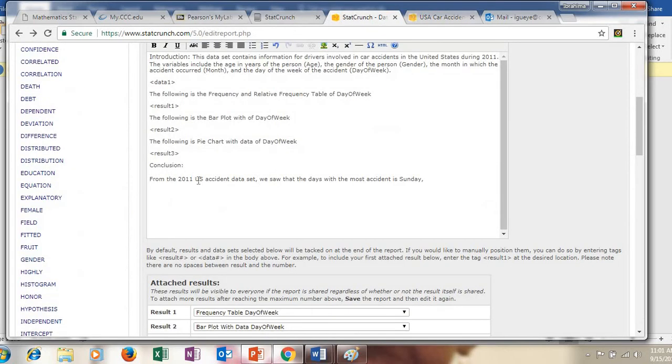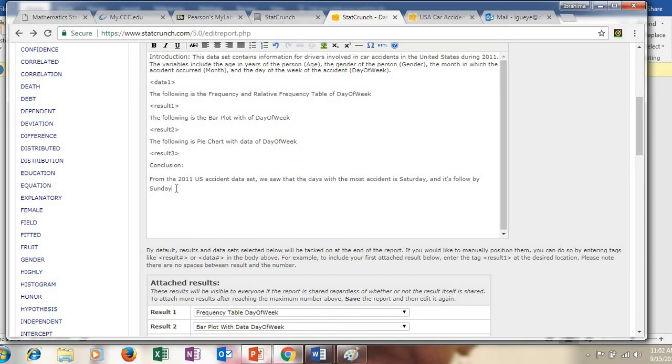So from the 2011 U.S. accident data set, we saw that the day with the most accidents is Saturday, not Sunday, and it's followed by Sunday, right? It's followed by Sunday.